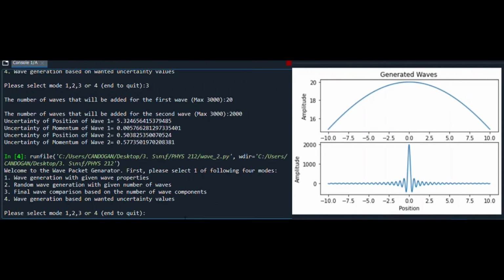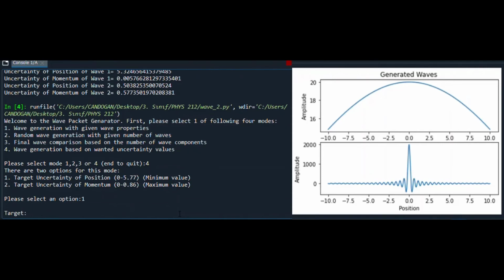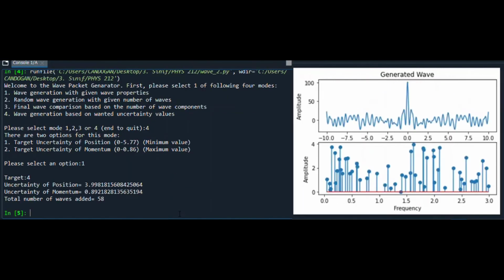Finally, in the fourth mode, I will give a target uncertainty of position or momentum so that the code will keep adding harmonics until it reaches the target value. Let's choose the position one and give the value as 4. As we can see, it will plot the waves, calculate uncertainties, and give the number of harmonics that it needed to add.